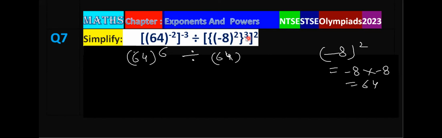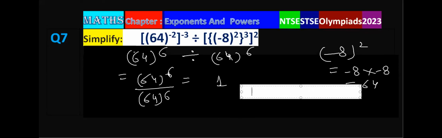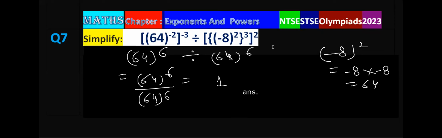Now that is power of power. So 3 is power, whole power is 2. So 3 2s are 6. So we write here 6. So 64 power 6 upon 64 power 6, that is 1. And this is answer of this question. I think it is clear to you. Now we move on to the next question, and next question now on your screen.